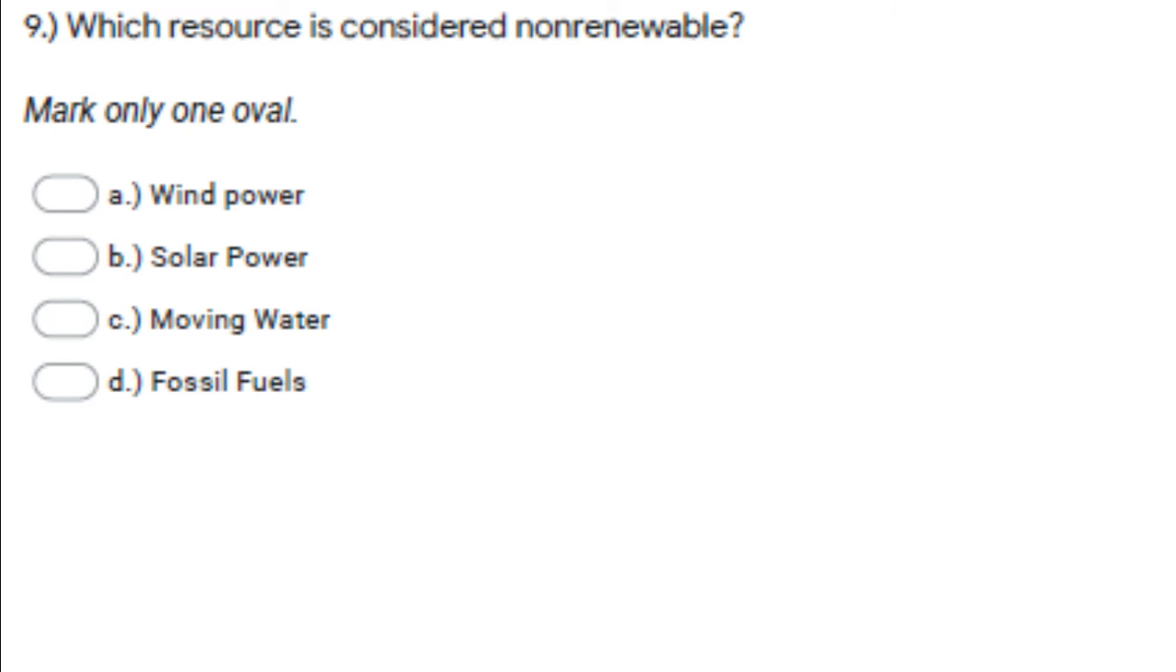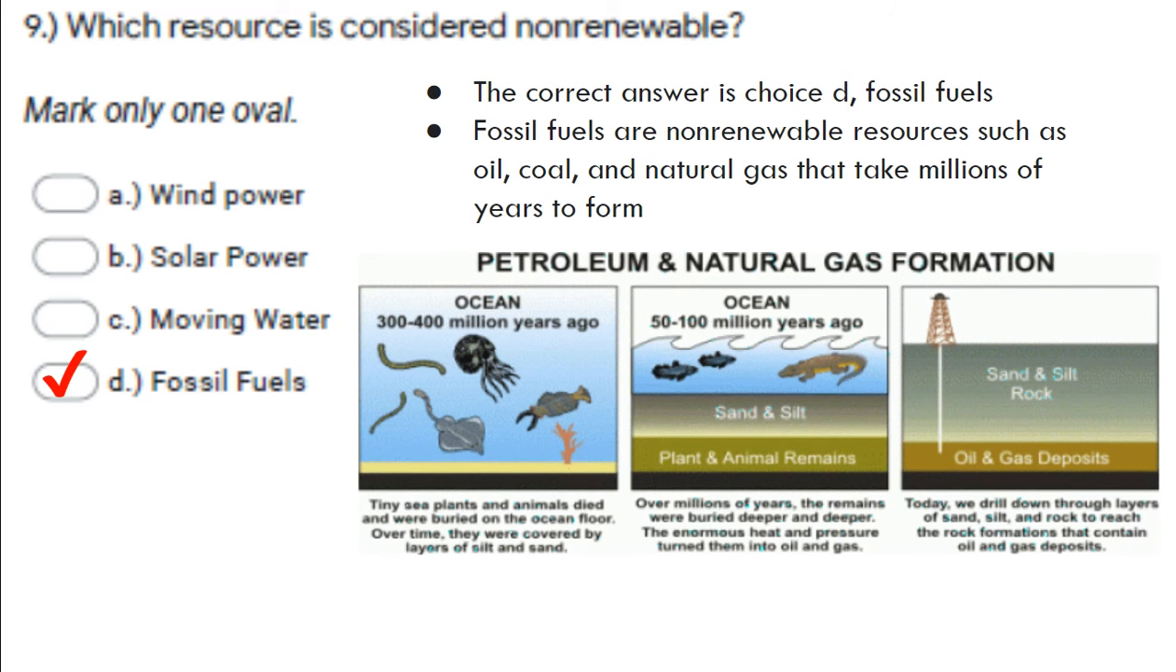All right, question 9. Which resource is considered non-renewable? Is it A, wind power, B, solar power, C, moving water, or D, fossil fuels? Right, the correct answer is D, fossil fuels. Fossil fuels are non-renewable resources such as oil, coal, and natural gas that take millions of years to form.